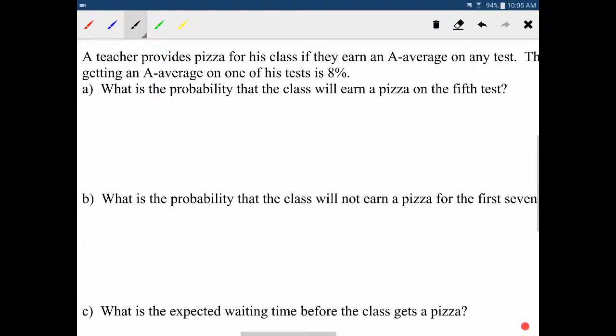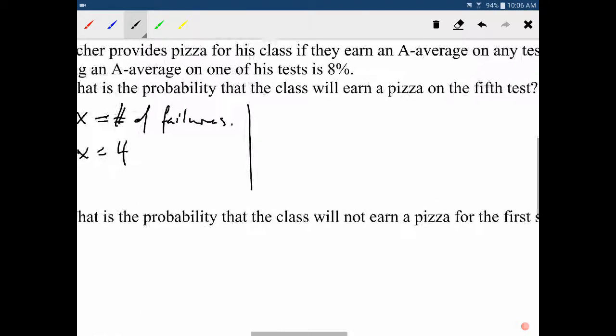Okay, so again, the easiest mistake to make here is to look at this and say that x equals 5 because it's the fifth test. But remember, x is the number of failures, not the number of trials, okay? So x in this case is going to equal 4 because they're going to fail 4 times. They're going to not get that A 4 times before they finally do on the fifth one, okay?